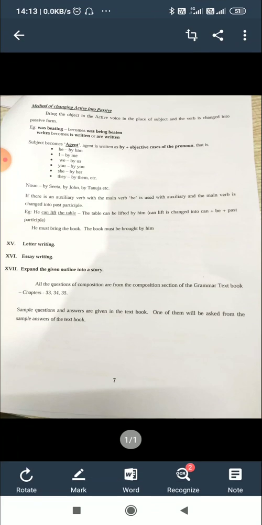Next step, bring the object in the active voice in the place of the subject, and the verb is changed into passive form. Example, was beating becomes was being beaten. Writes becomes is written or are written.